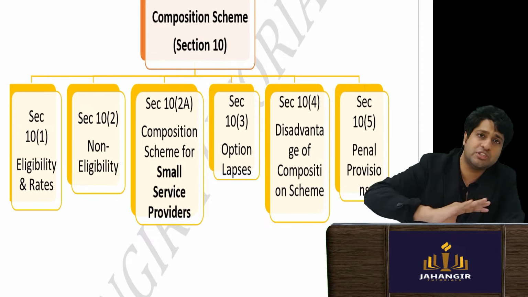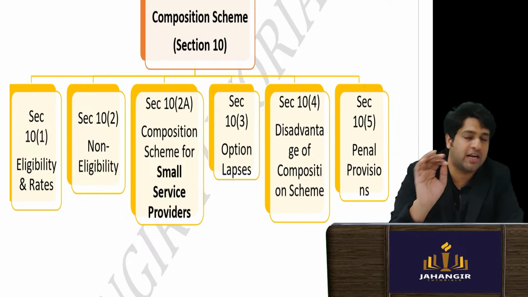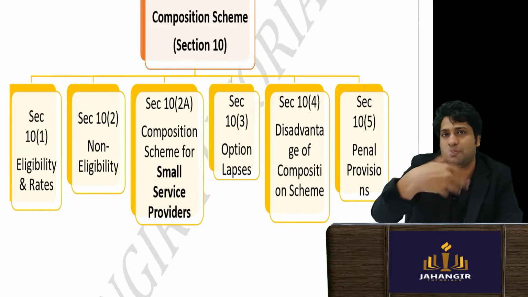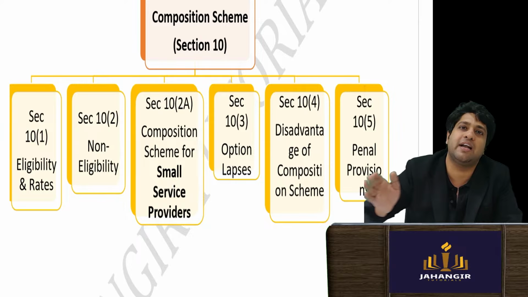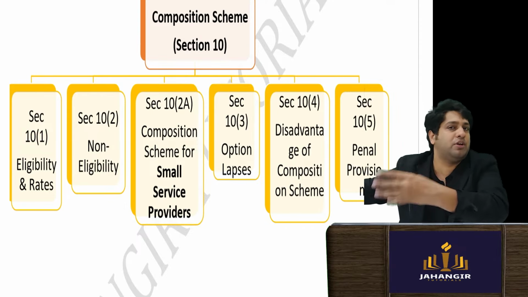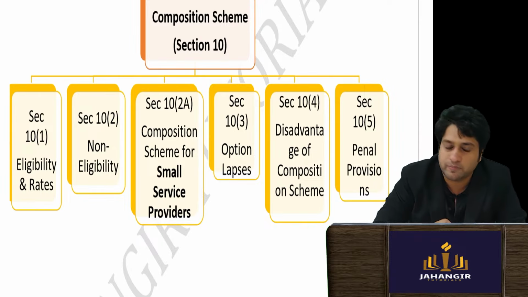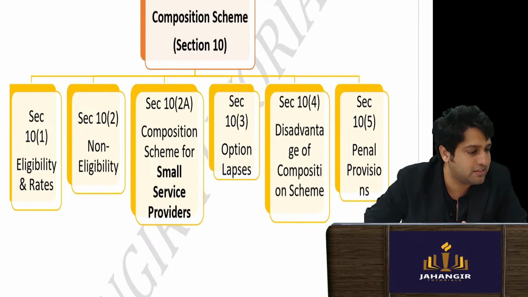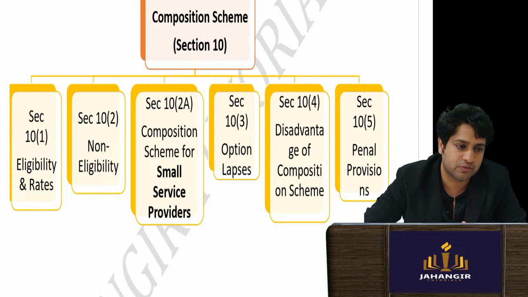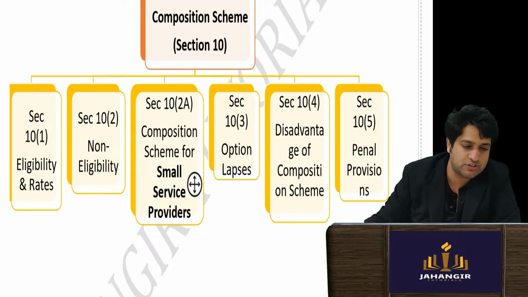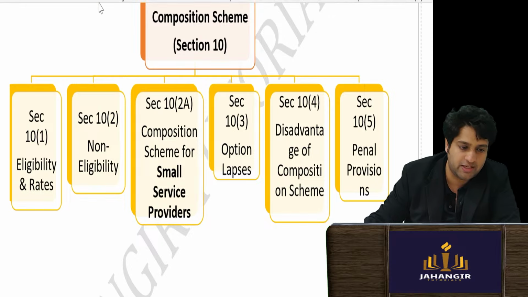In the composition scheme, you have to pay at reduced rates, really reduced rates, and obviously since you already got the benefit, you don't get any other benefit of claiming your taxes paid earlier. So it's your choice, choose what you want. Concept clear till here? Yes or no? Very simple. Okay. Now we are going to see the sections, and they had introduced section 2 subsection 2a also recently.